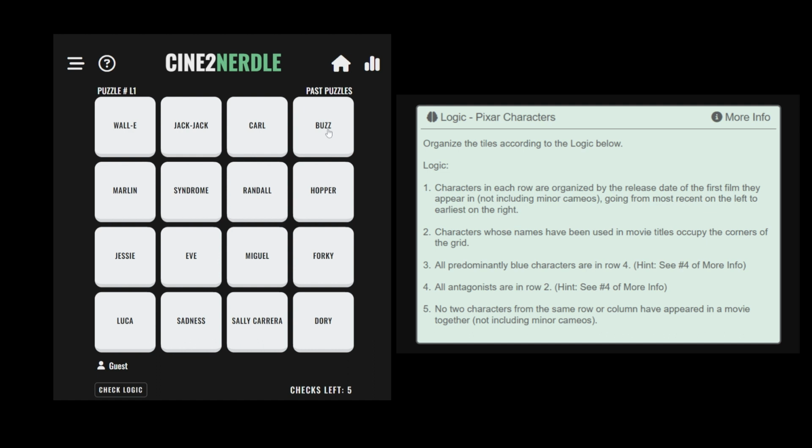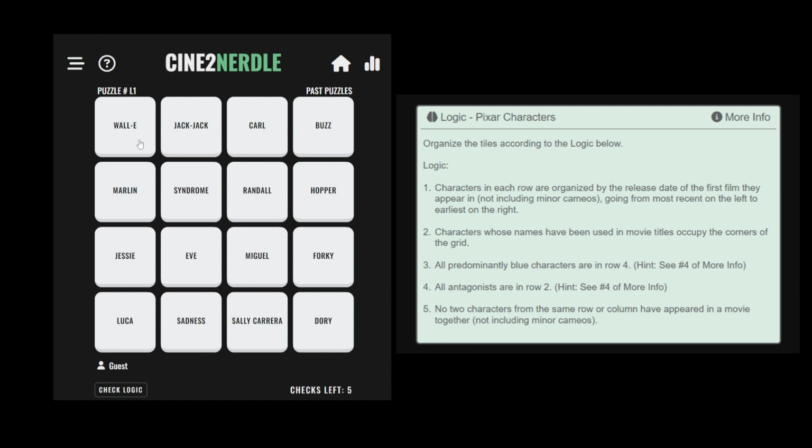Jessie cannot go in row 1 because of rule number 5. Jessie and Buzz have appeared together in the Toy Story movies. Eve can also not go in row 1 because Eve and Wall-E appear together in Wall-E. Both Miguel, from Coco, and Forky, from Toy Story 4 are more recent than Wall-E and so cannot fit between Wall-E and Buzz. Jack from The Incredibles does fit in row 1.